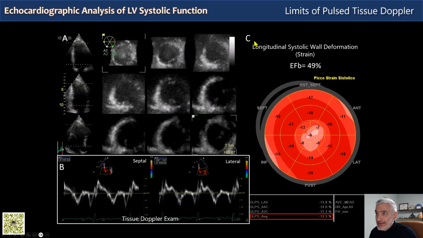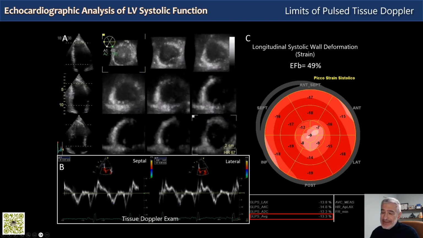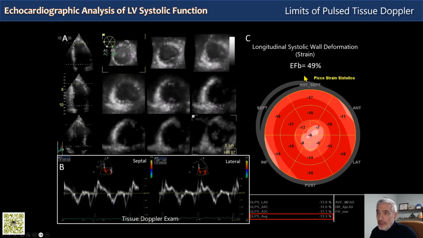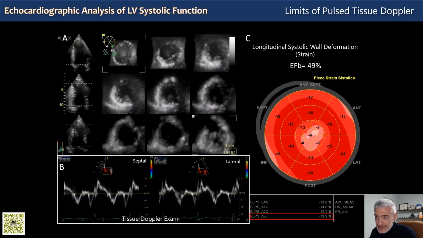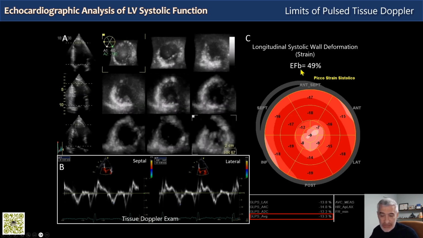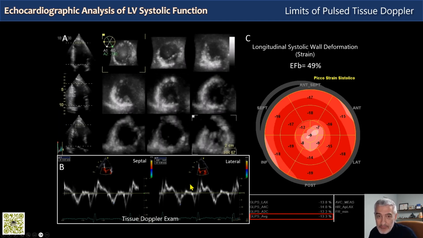And look at panel C, look at the biplane ejection fraction, it is 49%. As I said 2 slides ahead, there should be no patient with a reduced ejection fraction and normal tissue Doppler in our graph plotting tissue Doppler versus ejection fraction, and this is a classical example of a pitfall.